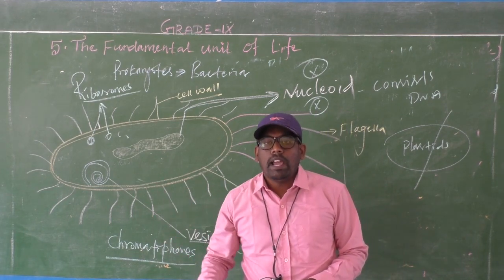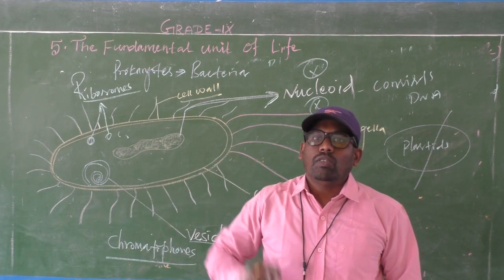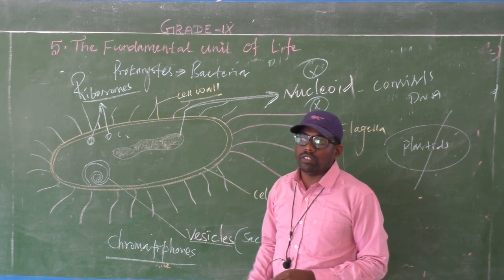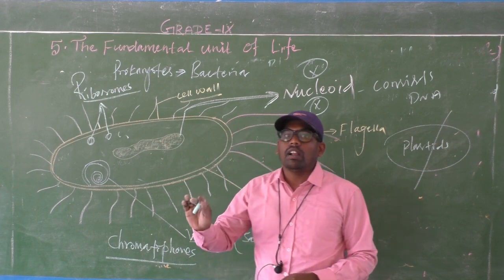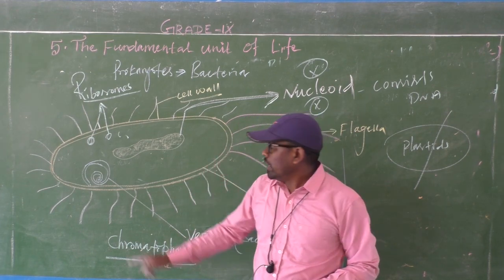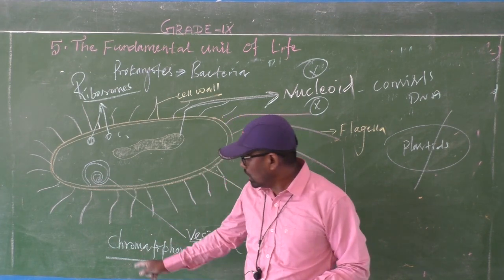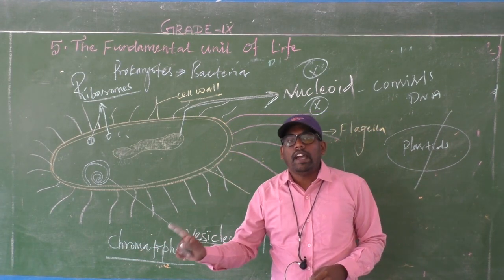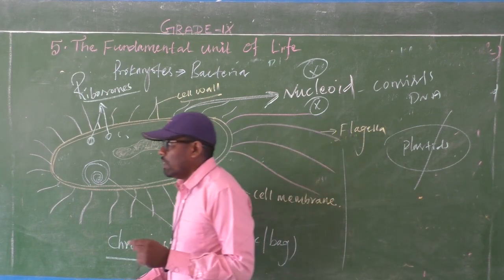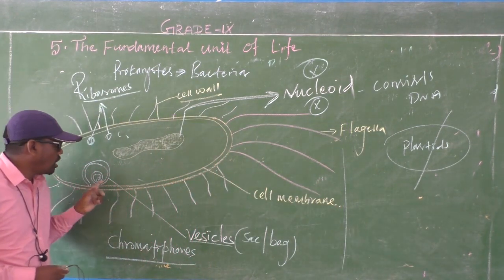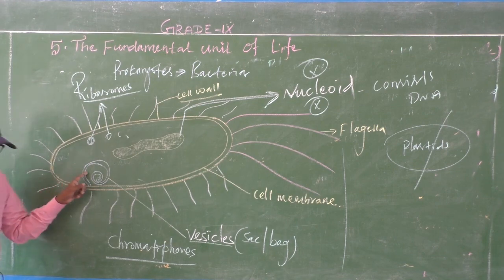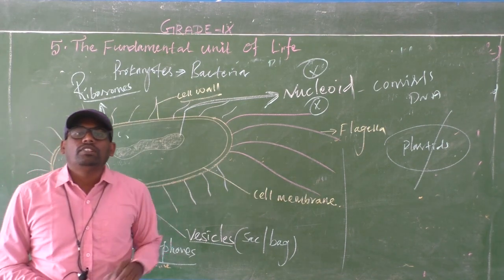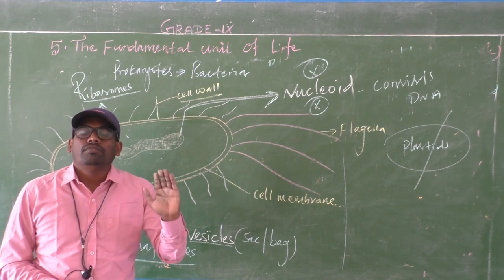In plants, photosynthesis occurs in the chloroplast. But in bacteria, in prokaryotes, photosynthesis occurs in a different manner: in the mesosome, that means in the vesicles. What is a vesicle? It is a sac or bag-like structure formed by invagination of the plasma membrane. Here the pigments called chromatophores are present, which are responsible for photosynthesis.